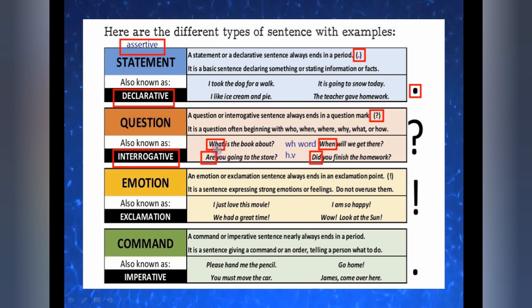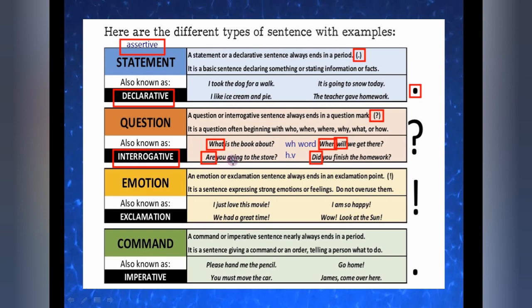After a wh word, you will always get a verb. Like in conjunction we read, after when we got a subject. When you are getting a subject, it means that is not your interrogative sentence. After a wh word, most of the time you will get a verb. Okay, so when will we get there? But with a helping verb, simply the helping verb is there, and then the subject and the remaining sentence: are you going to the store?